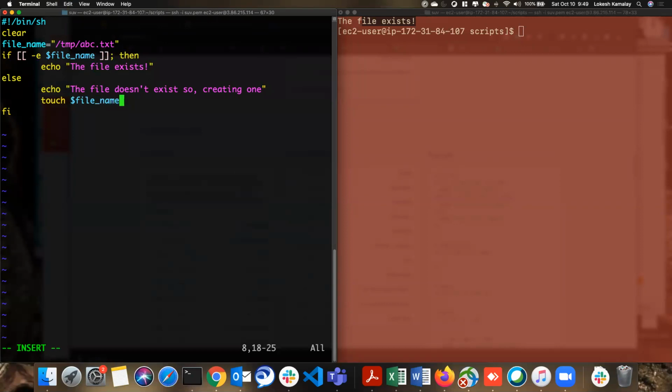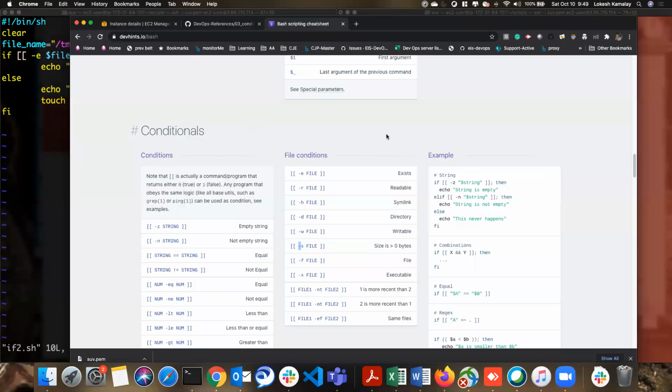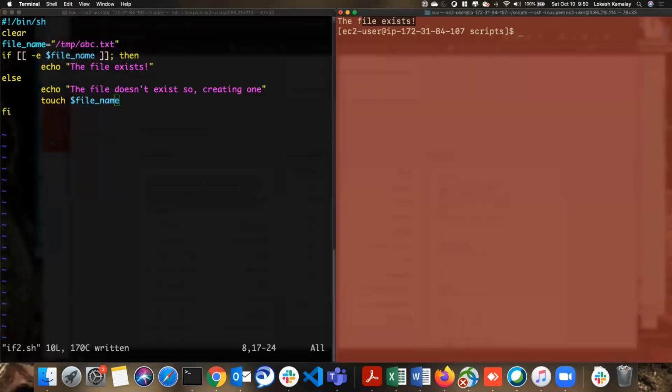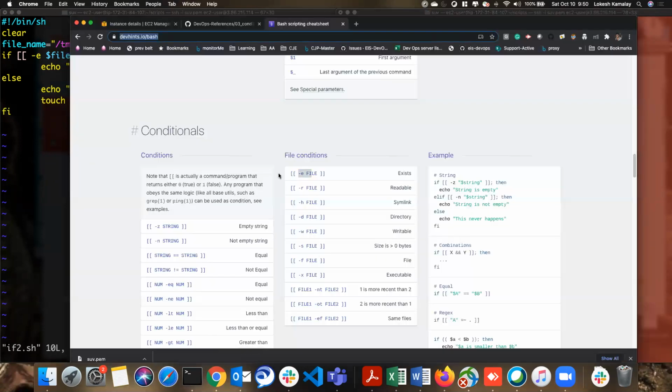Minus e is equal to, is it? No, minus e I have shown here, right? So minus e is the file condition. It verifies whether the file exists or not. Exit. I'll give this one as well, so you guys can verify that one. I saved it. Now let's run it. See, perfectly working fine. This is why we use variables. Okay, so now that condition is done.